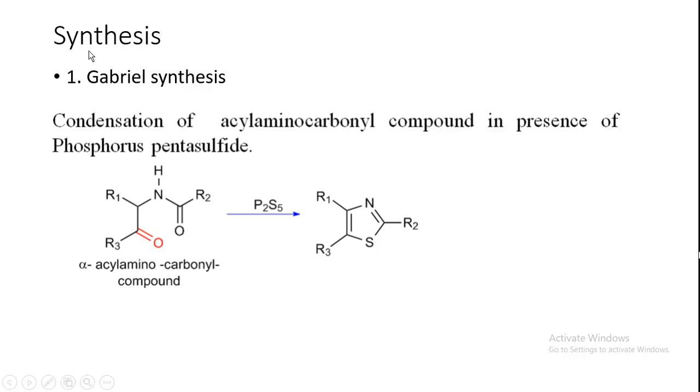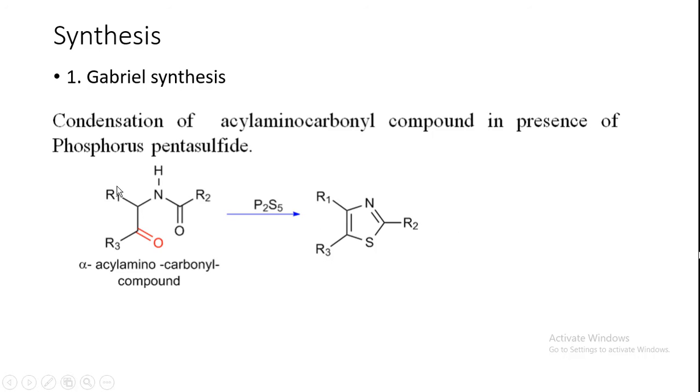So synthesis or preparation. So how we can prepare this thiazole? Okay, so condensation of acyl amino, better to say alpha acyl amino carbonyl compound, in presence of phosphorus pentasulfide, so P2S5, phosphorus pentasulfide, will lead to formation of substituted thiazole ring.